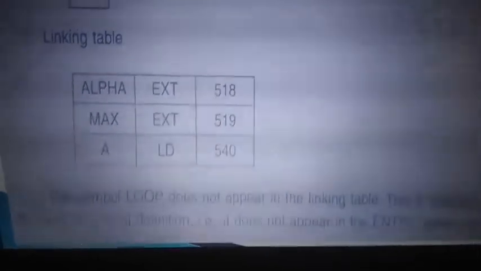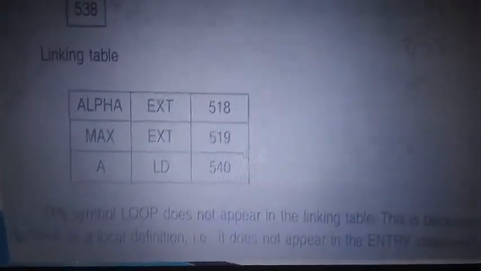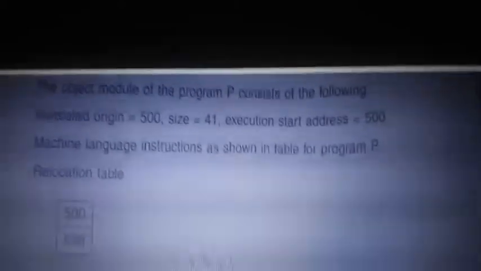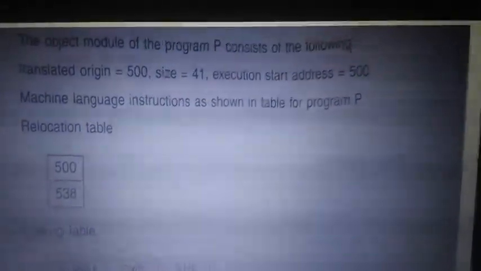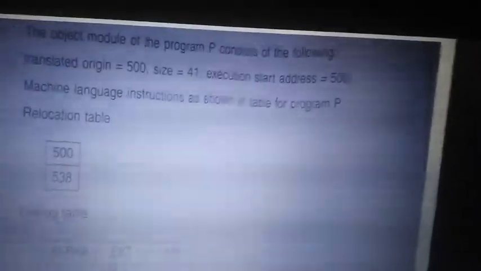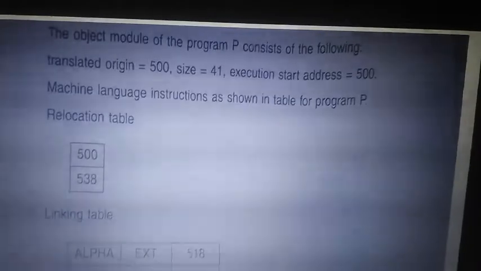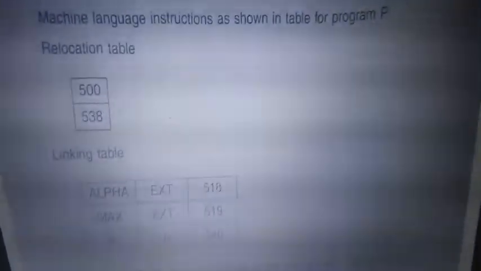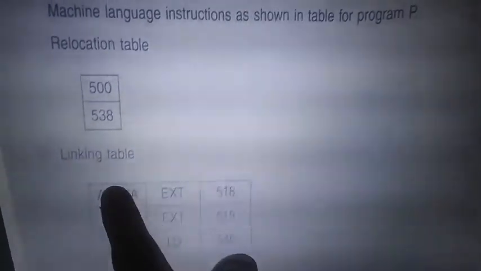So read it, it is easy, simple English. Understand it properly through the video and read it twice. It is easy to score. The algorithm looks difficult, but if you follow the calculation rules, it is easy scoring. Clear? So this is how linking is performed, relocating and linking. The link table and the relocation table will be there. The link table has alpha in the N table, where the symbol name and its address are there, and the local address is the load address.